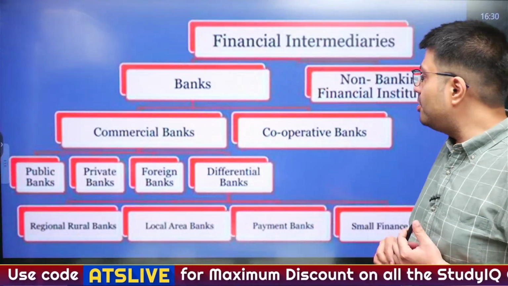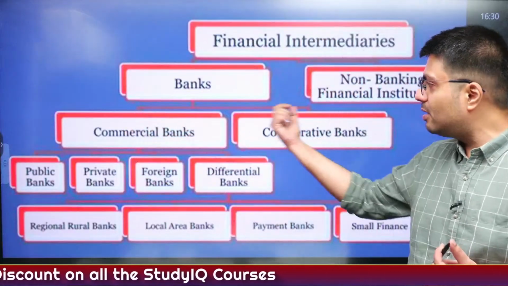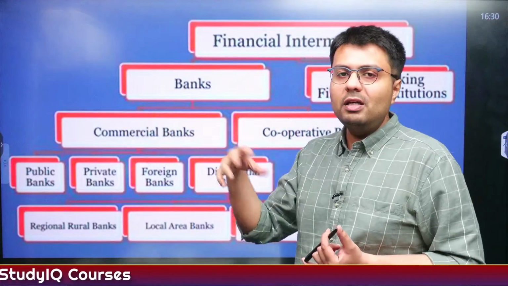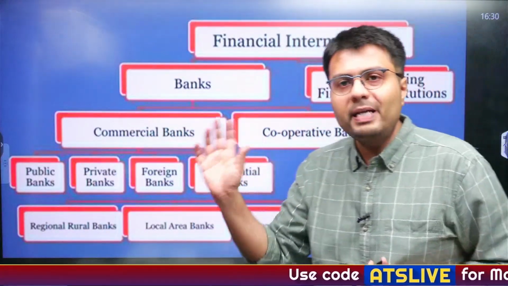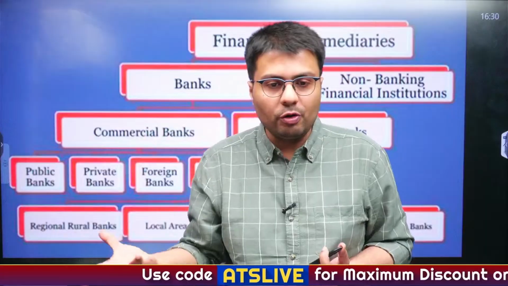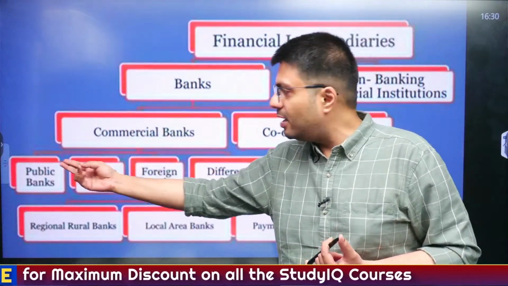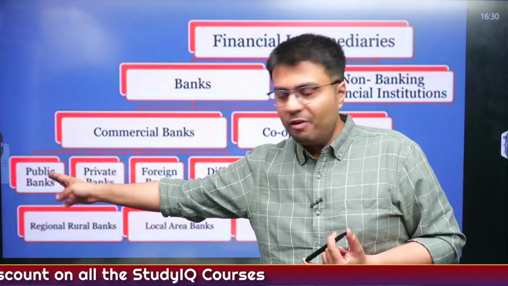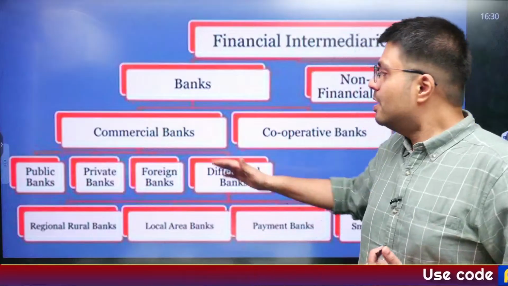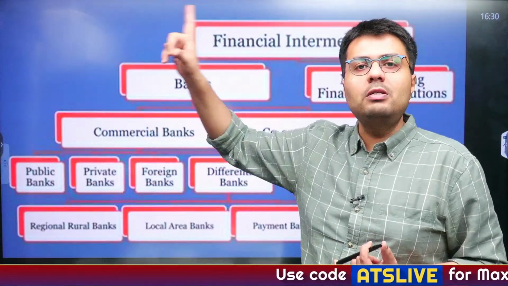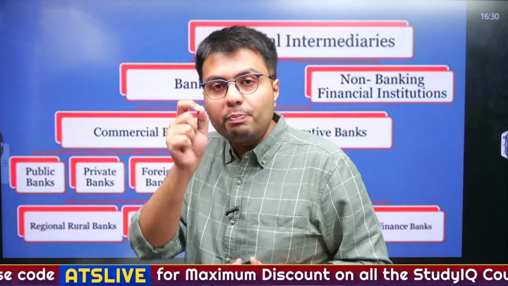Now you understand, banks in India are divided into two different types, commercial banks and cooperative banks. Commercial banks, their sole motive is to make profit. Cooperative banks, their sole motive is to ensure the best interest of their shareholders, that is the members of the cooperative, right? Further, commercial banks can also be divided based on their ownership, that is public banks, where the majority ownership is of government. Private banks, obviously the majority ownership is of private individuals and entities. Similarly, foreign banks are banks which are subsidiaries of foreign banks, and differentiated banks are the ones that have been set up for a specific purpose.